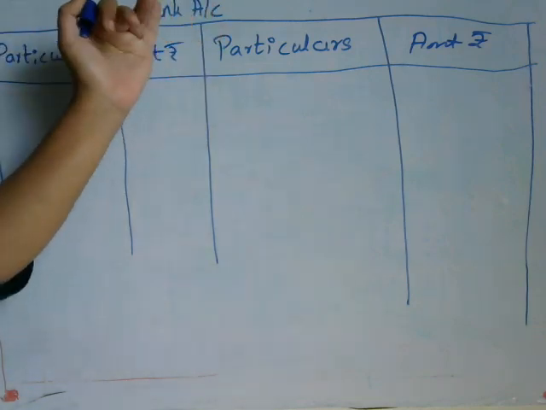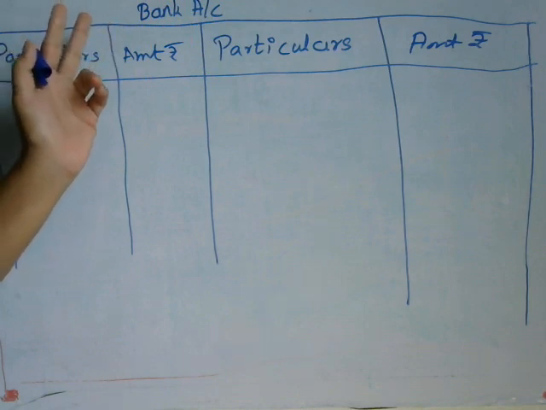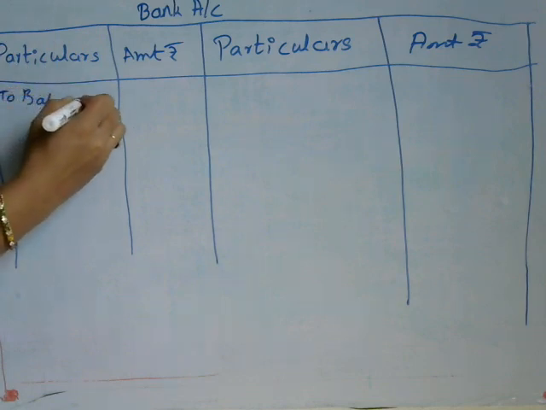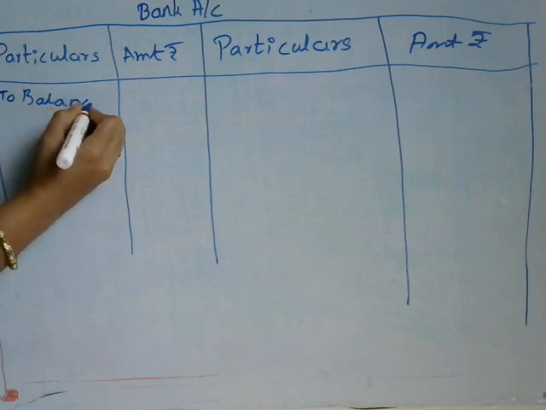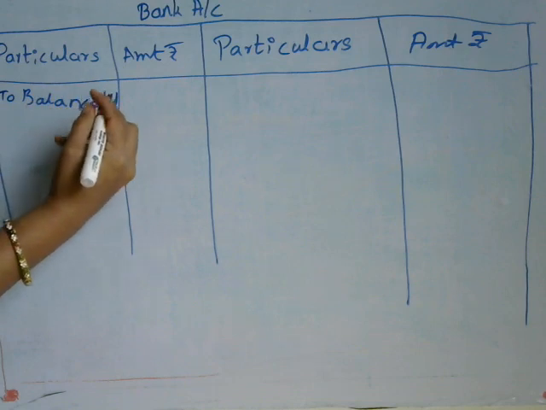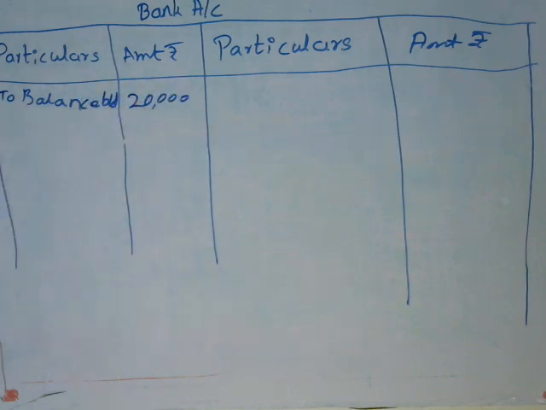Now the calculation of the bank account. The bank amount, which is given in the problem, is 20,000 rupees. On the debit side it will come as balance brought down. That amount is 20,000 rupees. And on the credit side, by realization account. The realization account was 34,000 rupees.